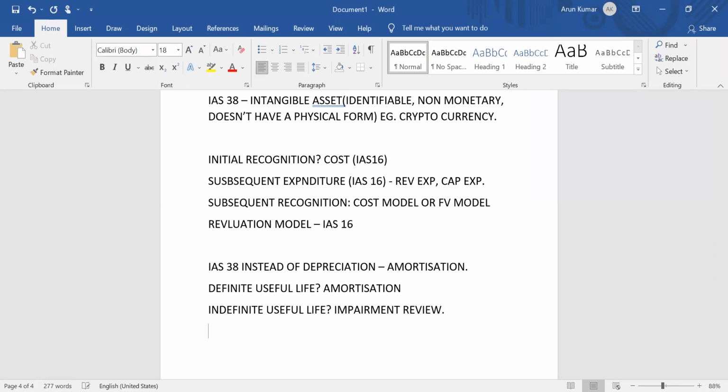So what are the different types of intangible assets? There are intangible assets such as purchased goodwill. How will you account for it? We'll account for it using IFRS 3. Since it's goodwill, we know it's an intangible item, but the purchased goodwill calculation will be treated as per IFRS 3, that is business combination, which you learn in the consolidation chapter. Is it clear, guys?